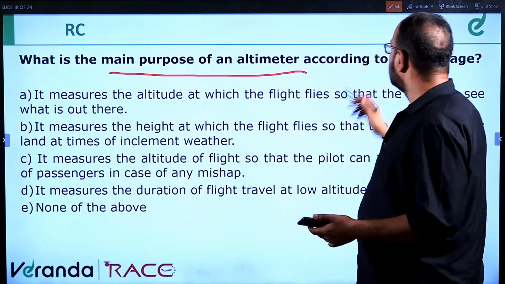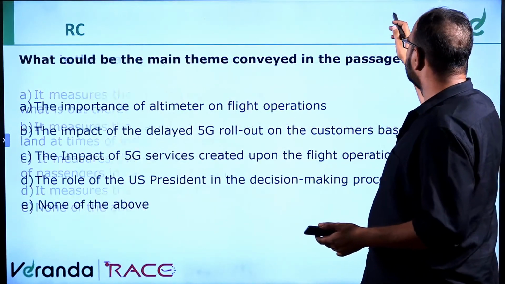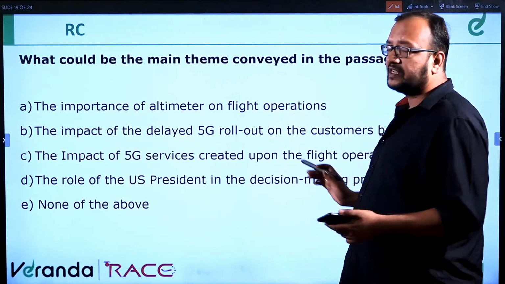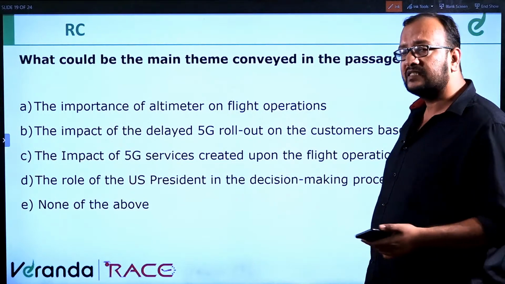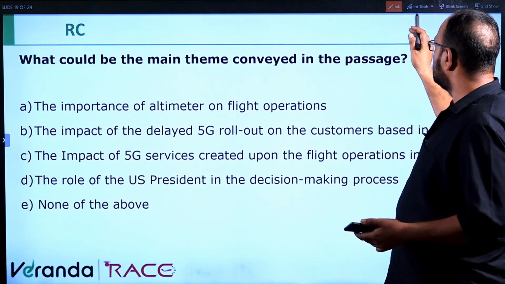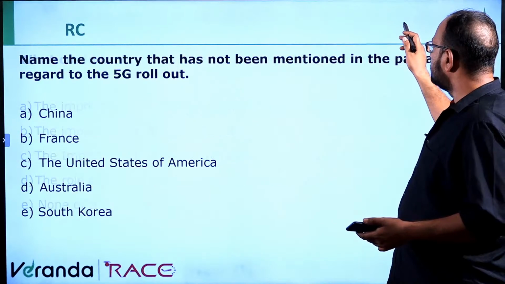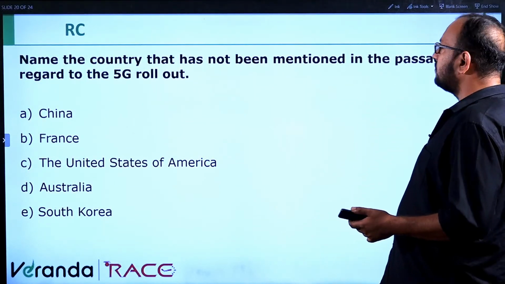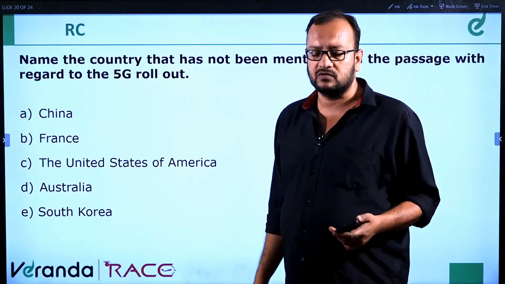Third question. Fourth question: what could be the main theme conveyed in the passage? We cannot answer this question directly, but we will see how to solve it. Name the country that has not been mentioned in the passage with regard to 5G rollout.